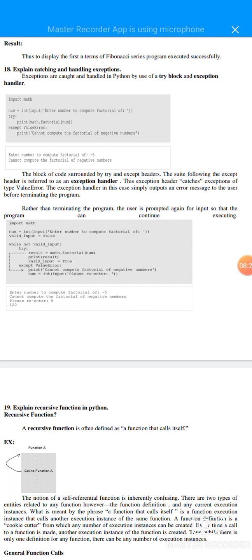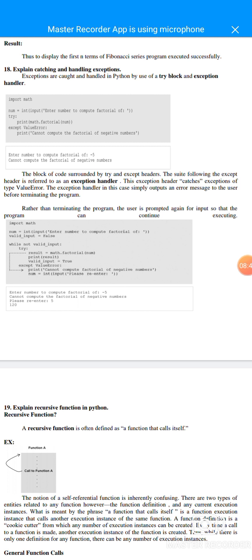The block of code surrounded by try and except header, the suite following the except header, is referred to as an exception handler. The except header catches the exception of type ValueError. The exception handler in this case simply outputs an error message to the user before terminating the program.